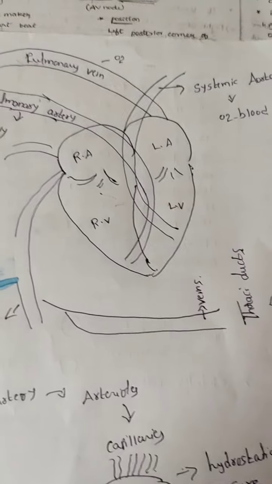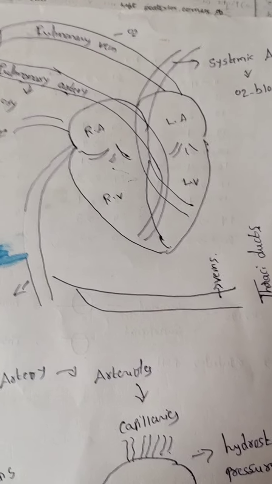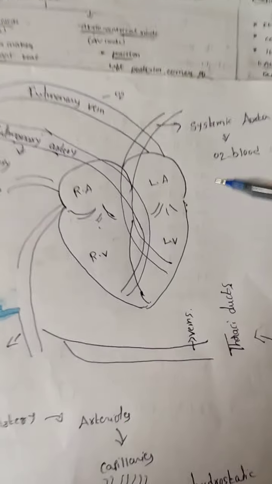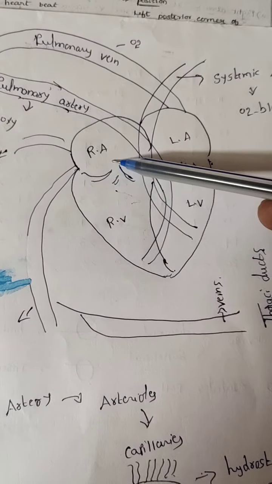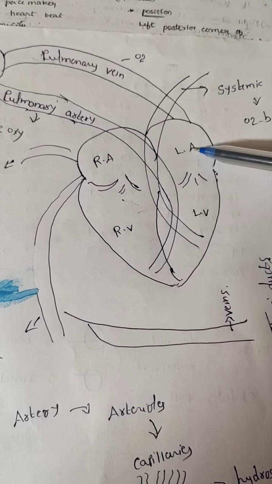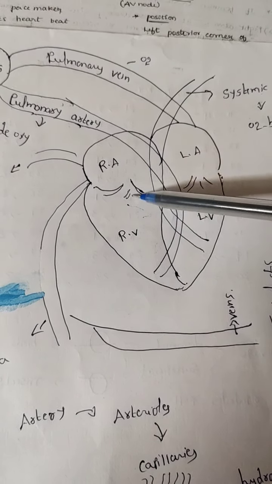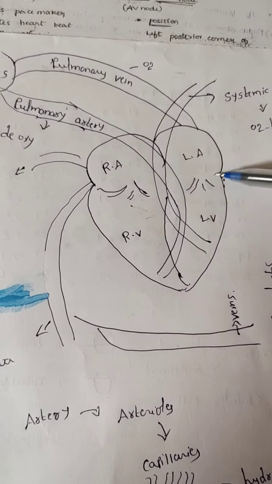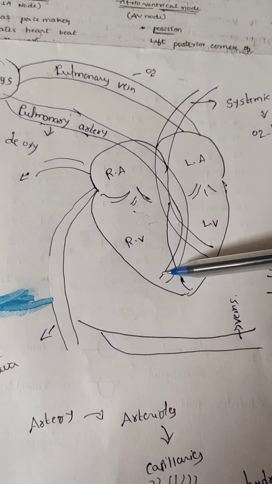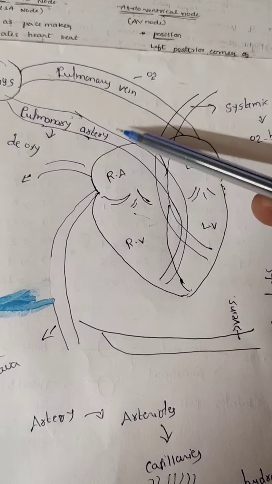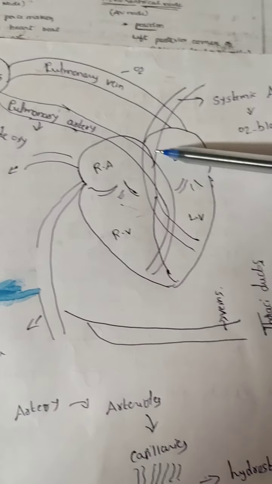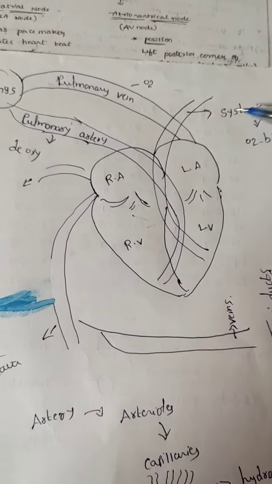Last class we discussed the working of the heart. Now we will discuss the lymph. Before lymph, I already said this is the right atria and this one is the left atria. Between them there is the interatrial septum, and this one is the tricuspid valve and this one is the bicuspid valve. From the right ventricle arises an artery called the pulmonary artery. From the left ventricle arises an artery called the systemic artery.